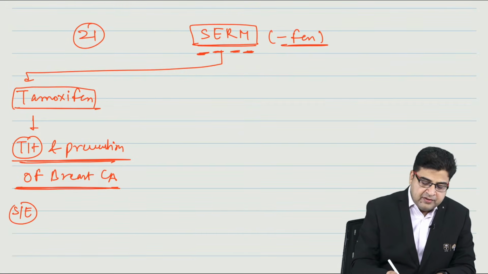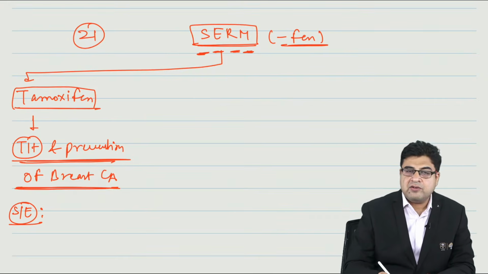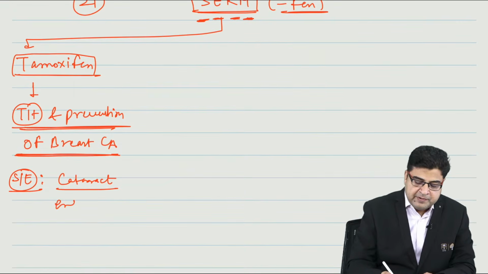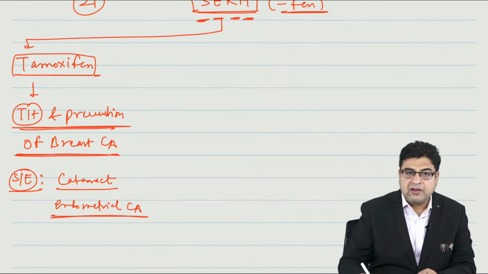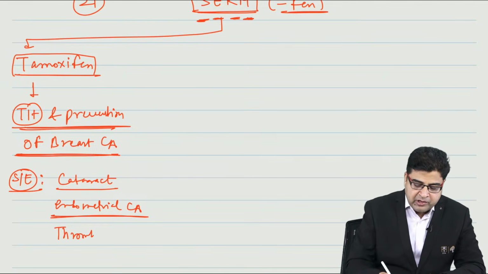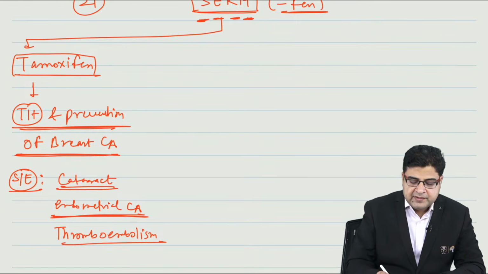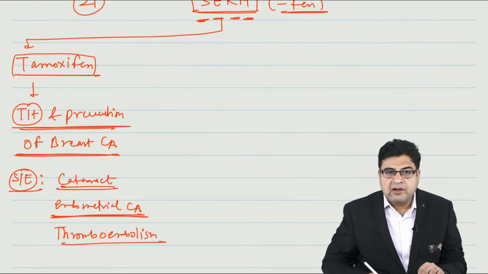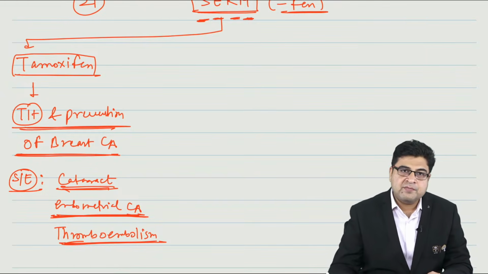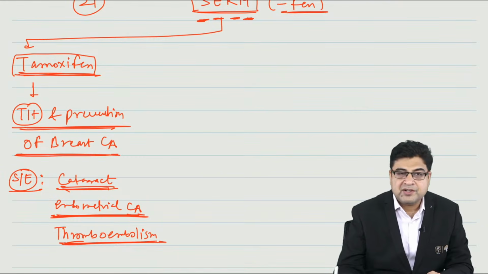But when this medicine is given to a patient, the important side effects of tamoxifen are that it can cause cataract, it can result in endometrial carcinoma, and it can result in thromboembolism. So three basic problems with this medicine are cataract, endometrial carcinoma, and thromboembolism as side effects. The drug name is tamoxifen.